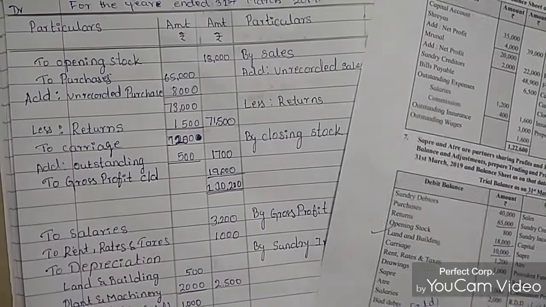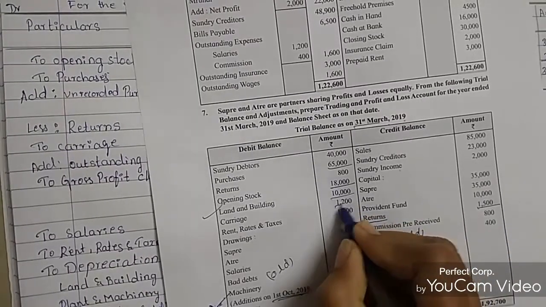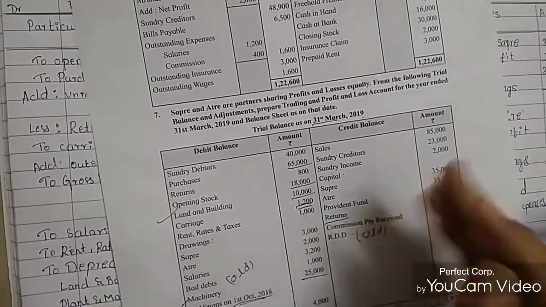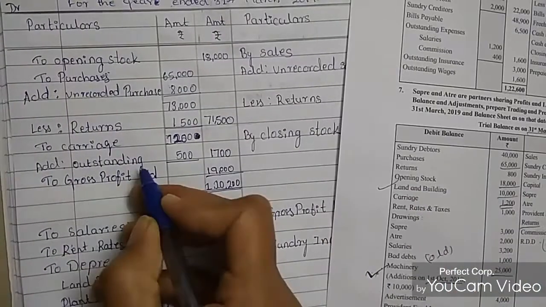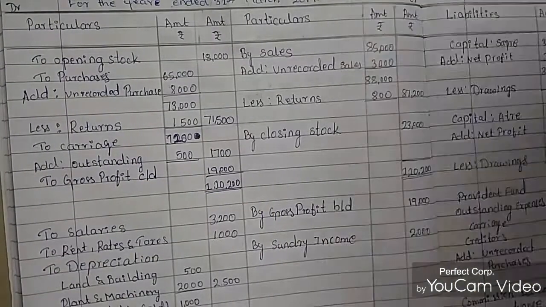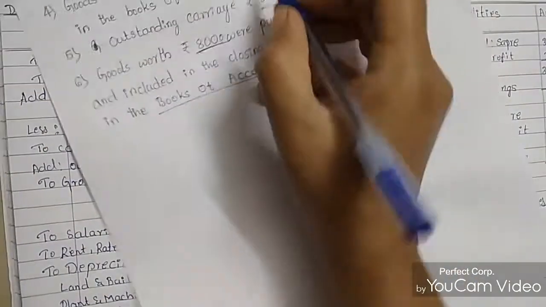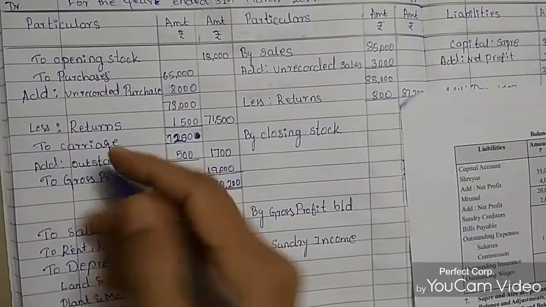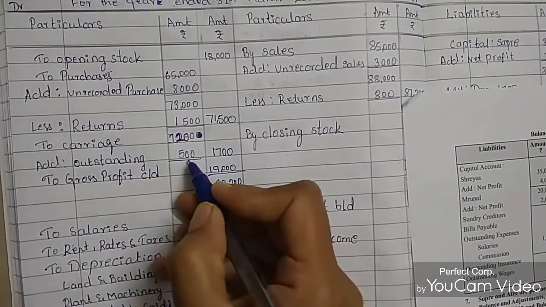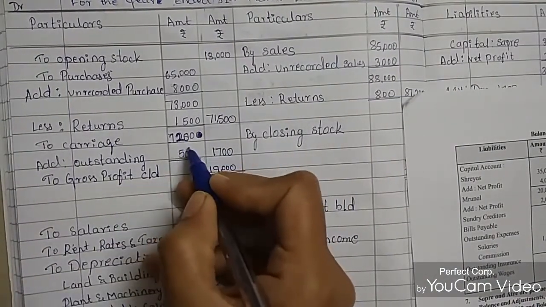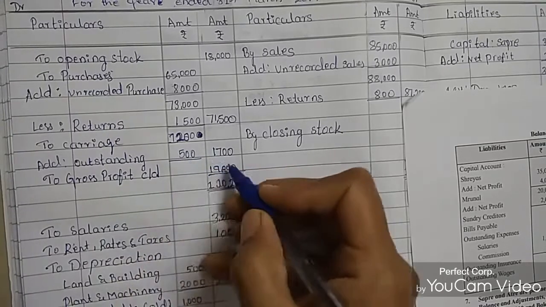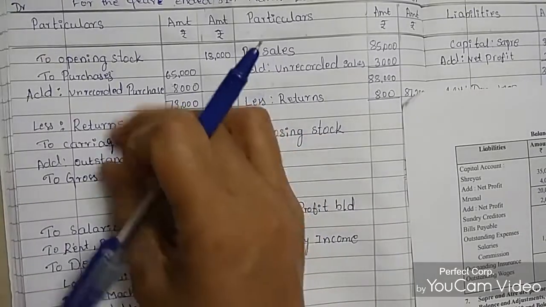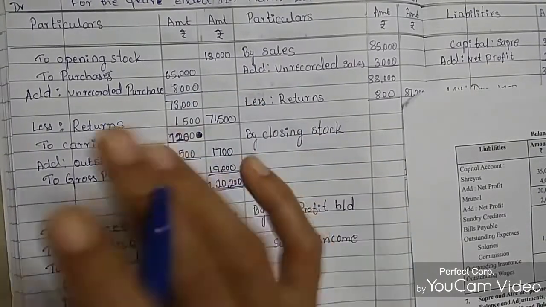Then carriage. Carriage amount is 1,200 rupees. Then add outstanding. Outstanding, how much is it? Outstanding expense, outstanding carriage is 500 rupees. Okay. Then I have mentioned the add outstanding 500 rupees. 1,200 rupees plus 500 becomes 1,700 rupees. That outstanding we need to add with the carriage. So it becomes 1,700 rupees.